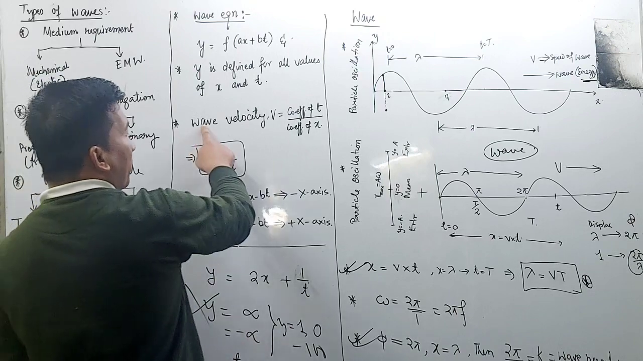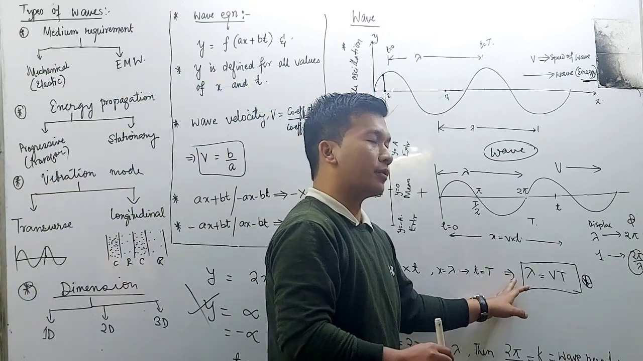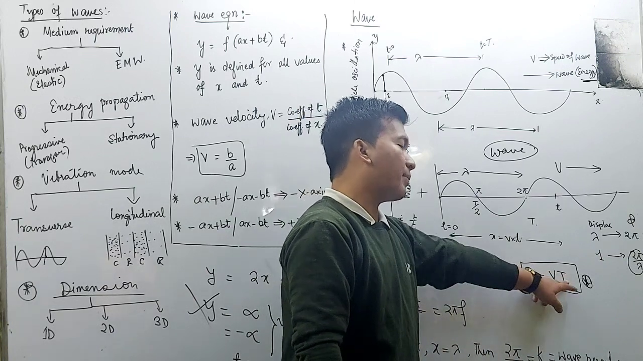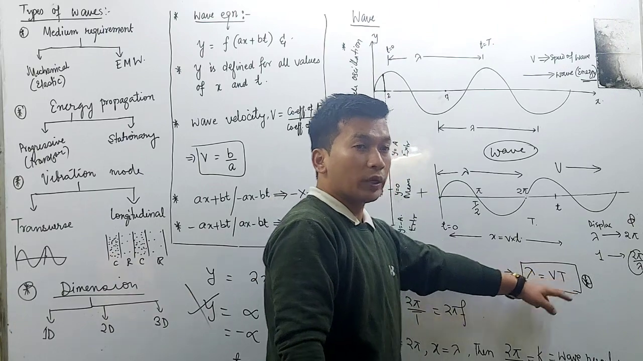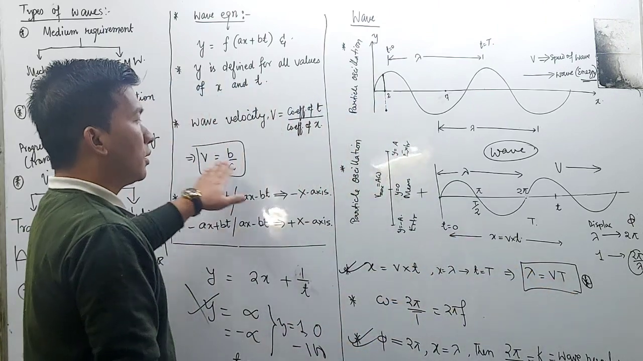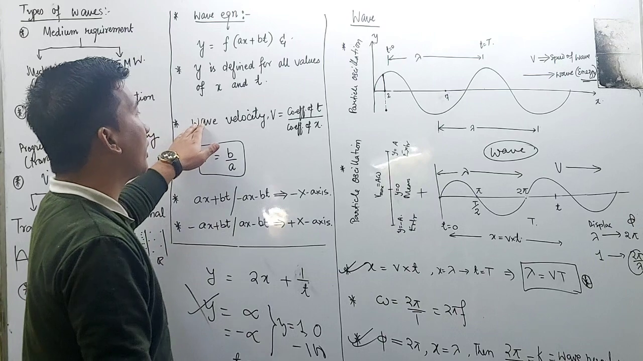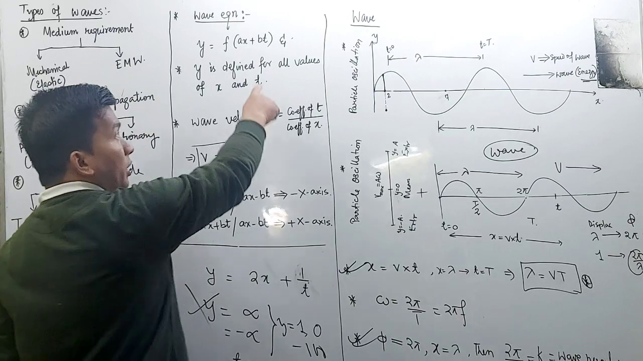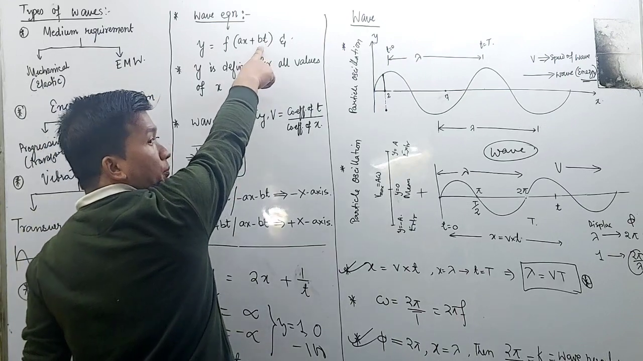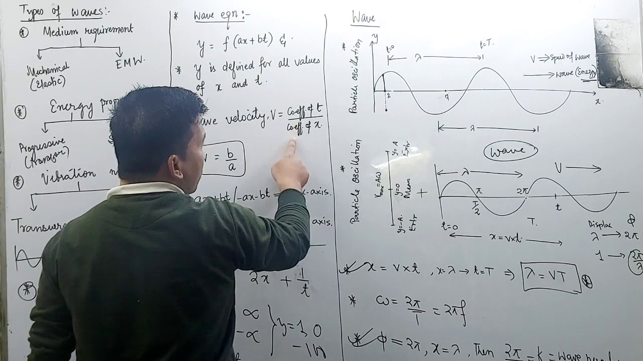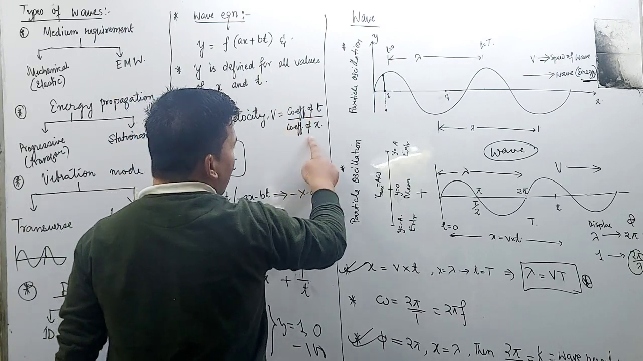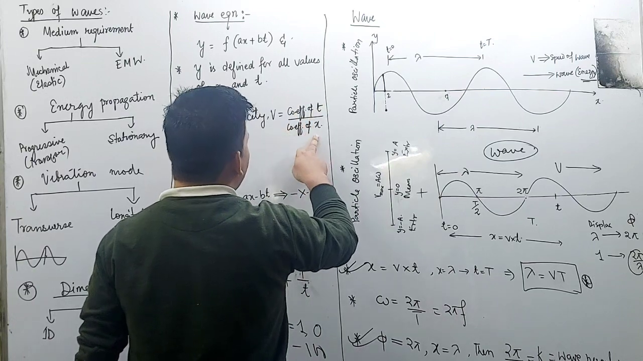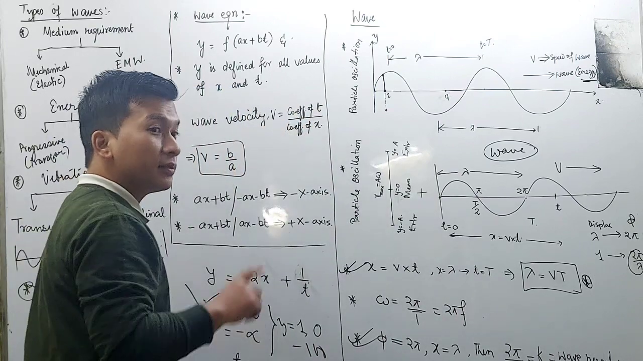Next, wave velocity. This is the wave velocity, the velocity of the wave expressed as wavelength and time. Now from the wave equation, how will you find out the wave velocity? The coefficient of t, that is b, divided by the coefficient of x, the coefficient of t divided by the coefficient of x will be equal to the wave velocity.